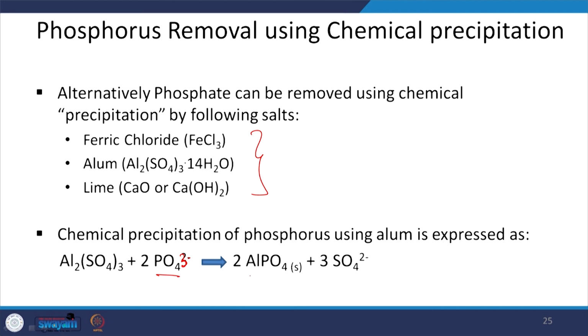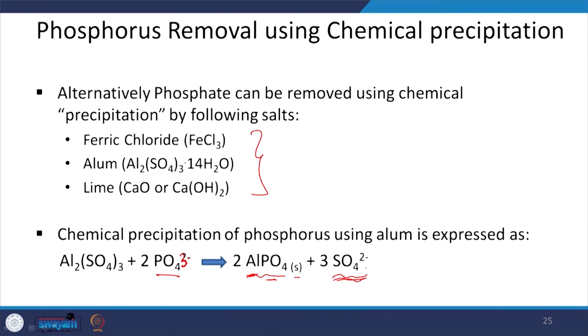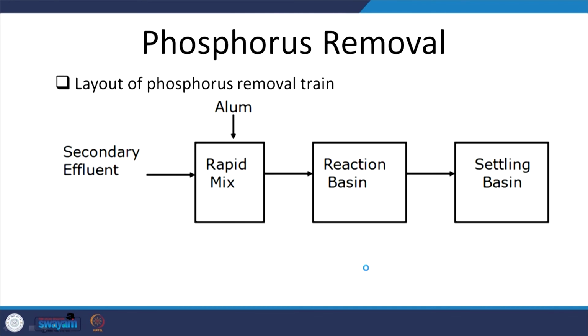So, Al 3 plus. That is why you have aluminum and phosphate forming an aluminum phosphate solid, and that is how you can remove the phosphorus. But in general, if you can get the biological process right, that is better, because here you are adding TDS to your system. You do not want to add total dissolved solids to your system if you are looking at sustainability. So, for phosphorus removal, rapid mix along with alum and secondary effluent, and then the usual reaction basin and the settling basin.